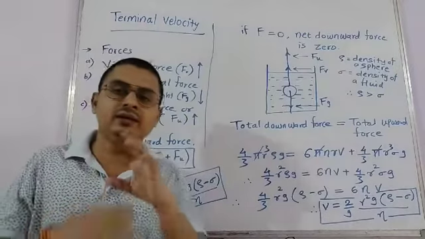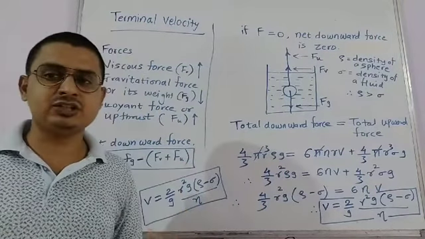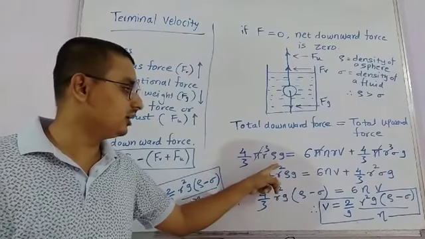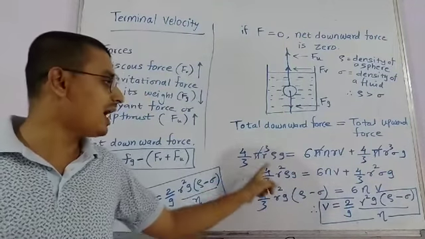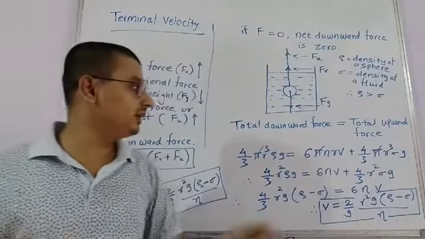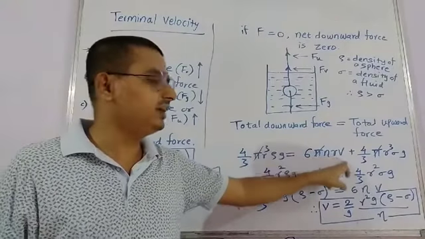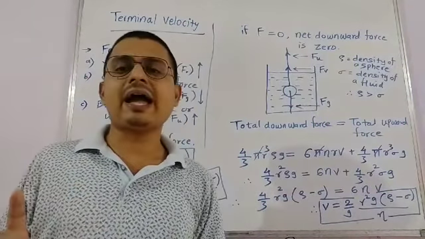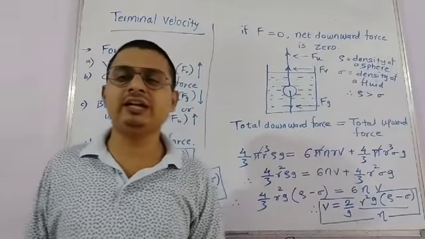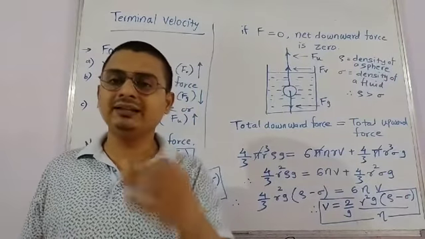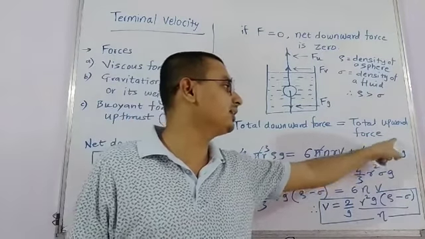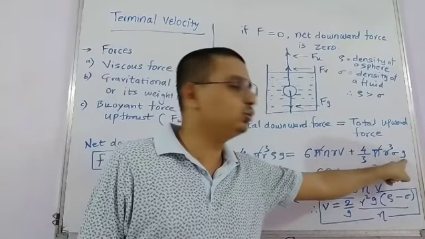Since the sphere is spherical in nature, its volume is 4 by 3 pi r cube, so the weight becomes 4 by 3 pi r cube rho into g, where r stands for the radius of the sphere. Similarly, 6 pi n r v is the viscous force acting on the sphere. And the third force is the upthrust acting on the sphere by the liquid. That's why here the formula is 4 by 3 pi r cube sigma into g.